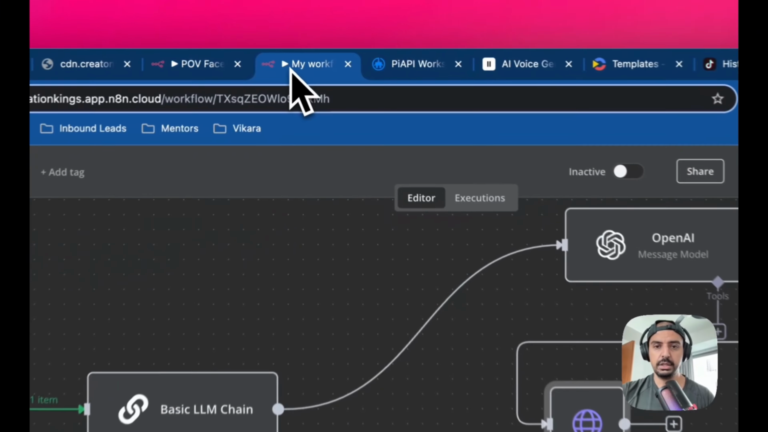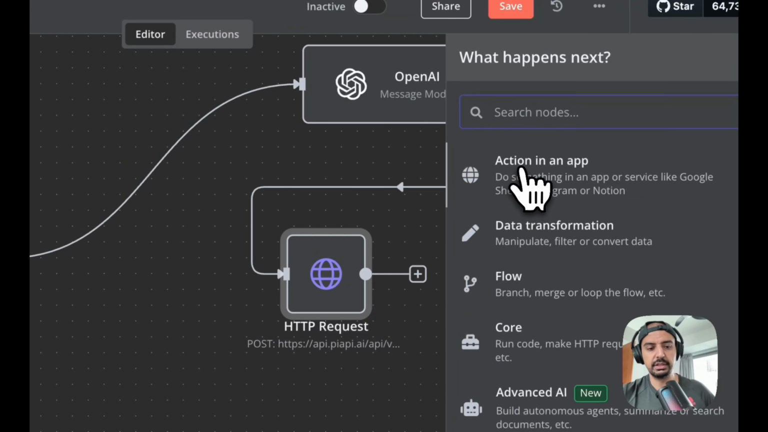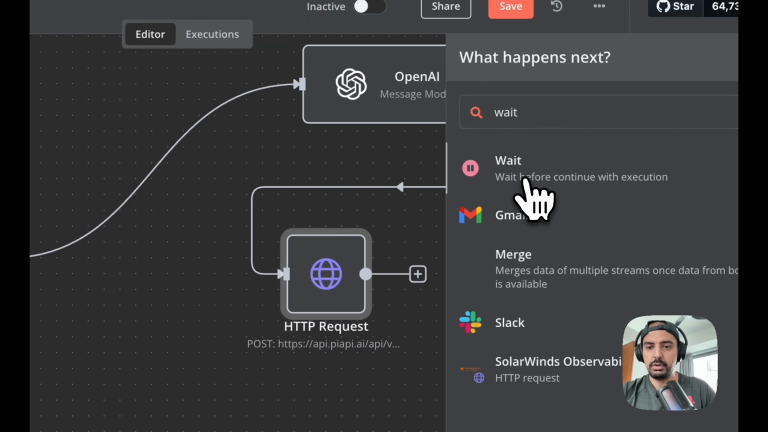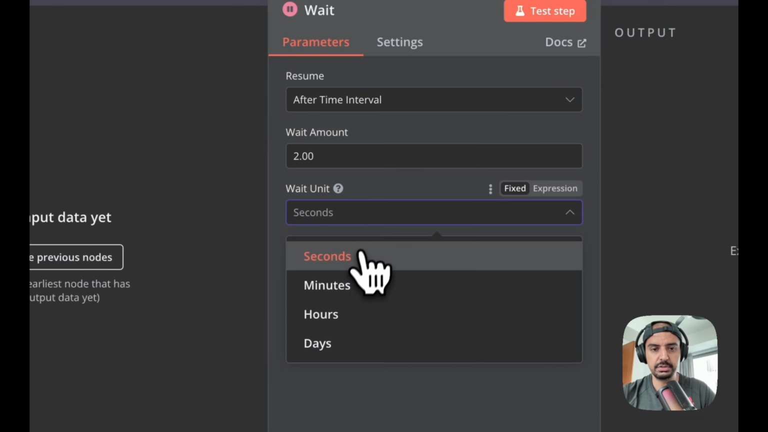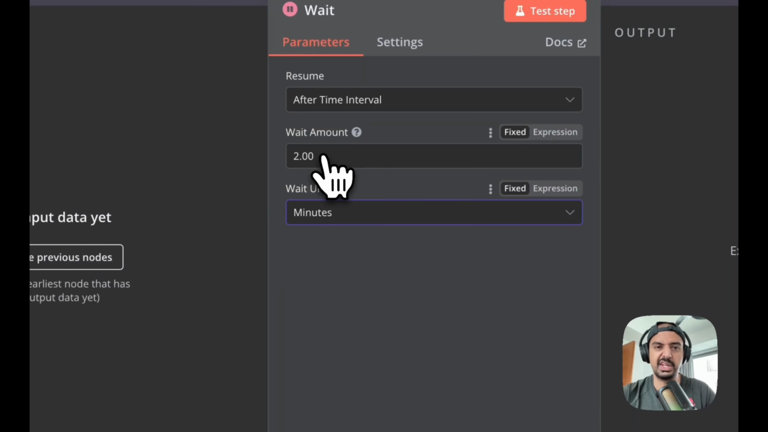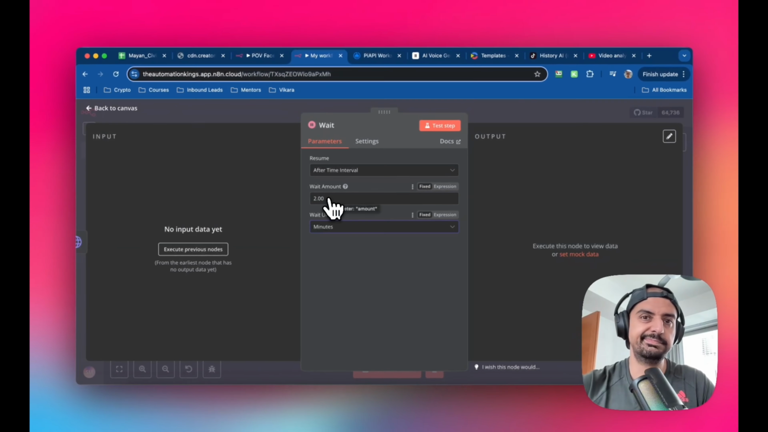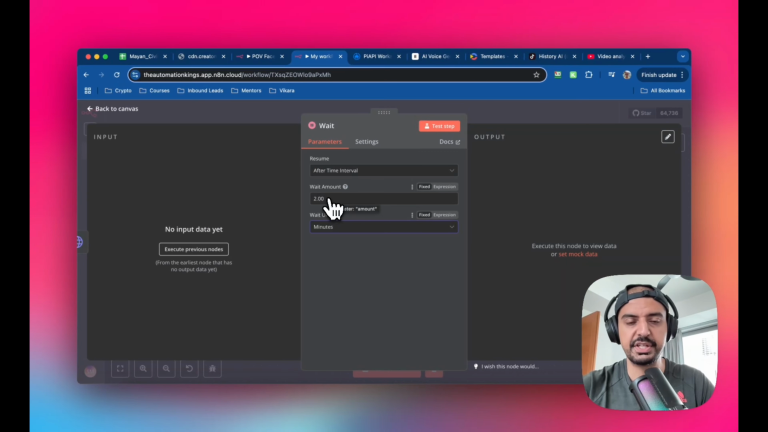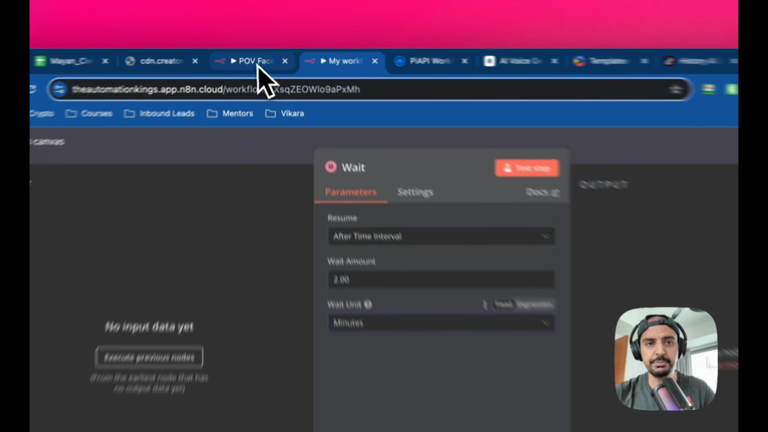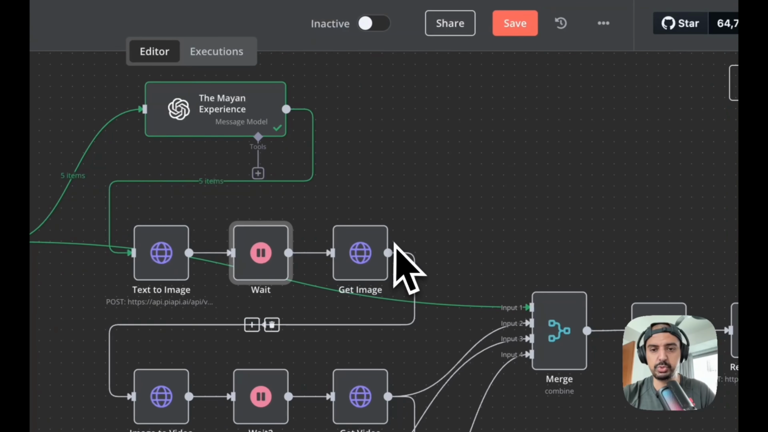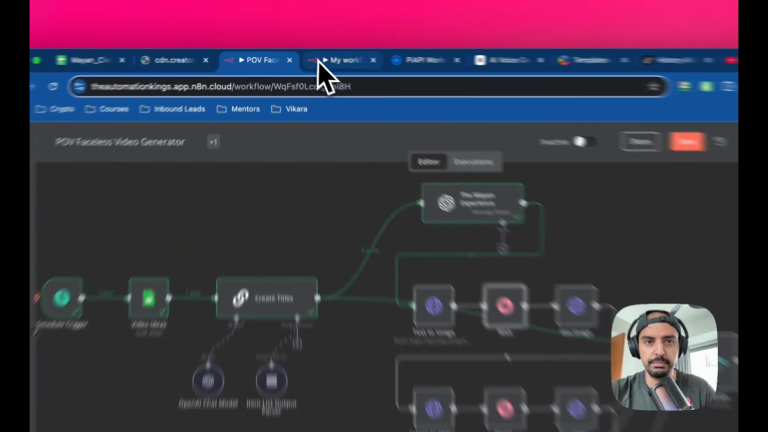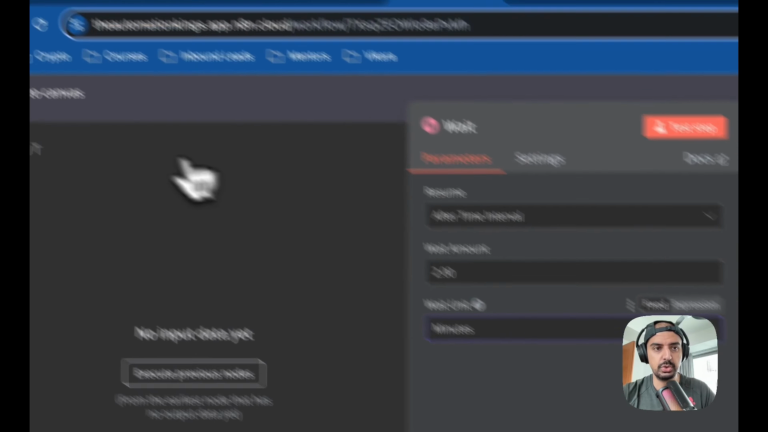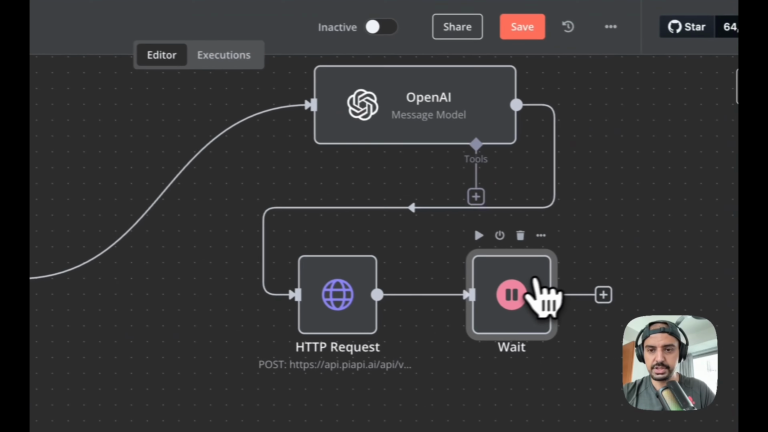So I'm just going to add a wait module here, just so that it doesn't break the automation. For that, we're just going to set it to 2 minutes, which is enough. If you're unsure, be overly aggressive and set it to 5 minutes, because you want to make sure that the next part of the automation is going to work. The next one is get image, so you can't get the image unless the image has been created. That just makes sense. So we're going to set this to 2 minutes.